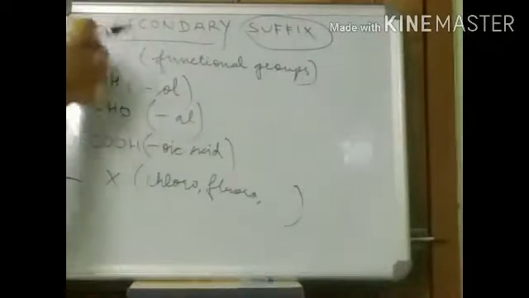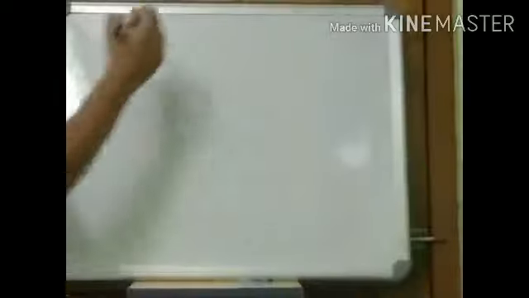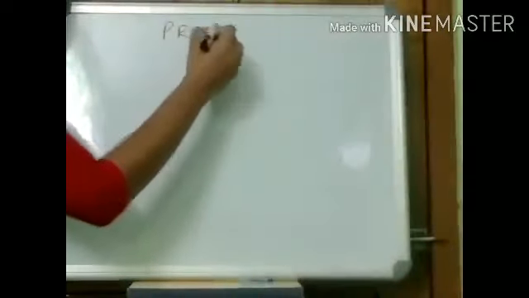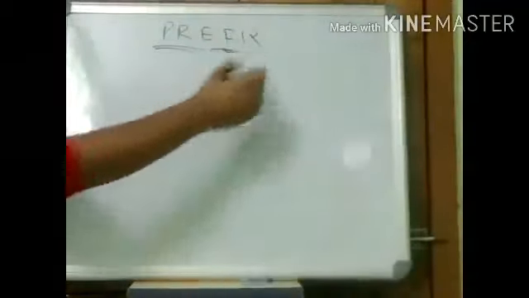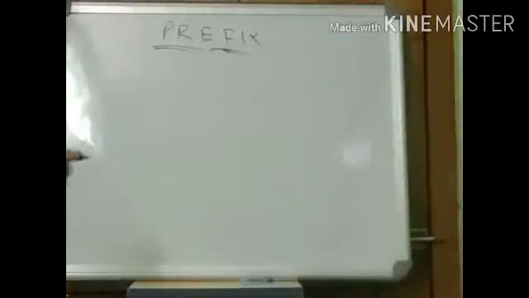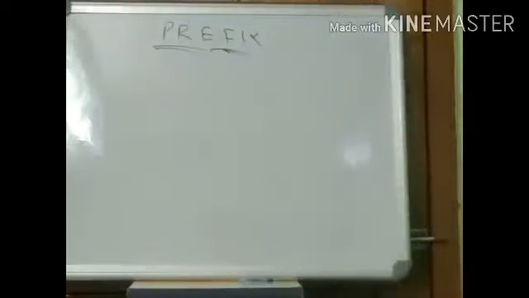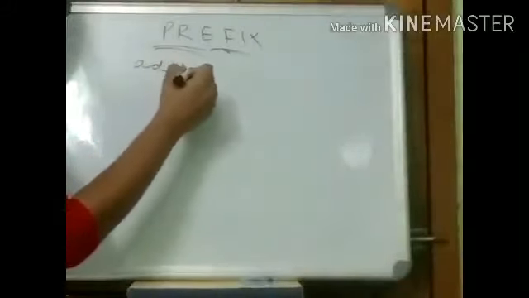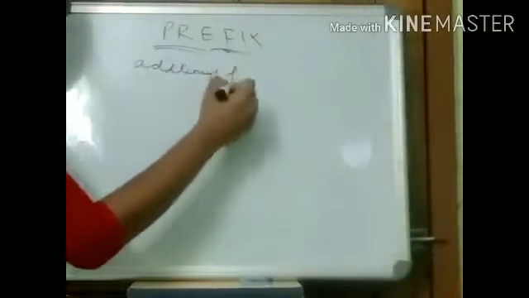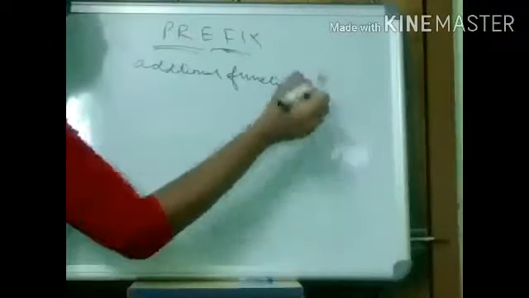And last we have prefix. Now what is prefix? In English grammar we have studied prefix comes before. Prefix. See, pre, it's coming before, and fix, it will be fixed before, basically. So this indicates additional functional group or any alkyl group.